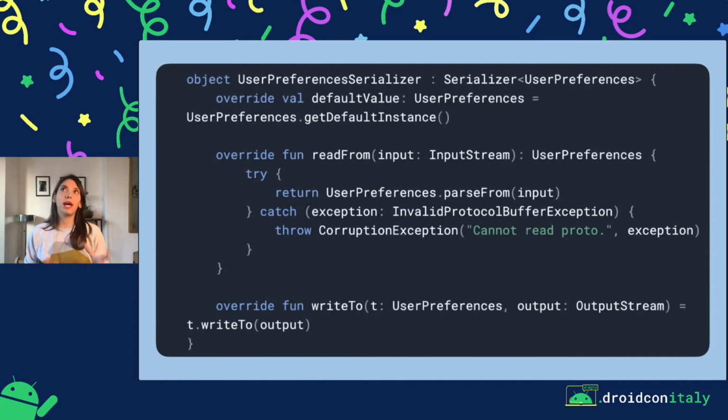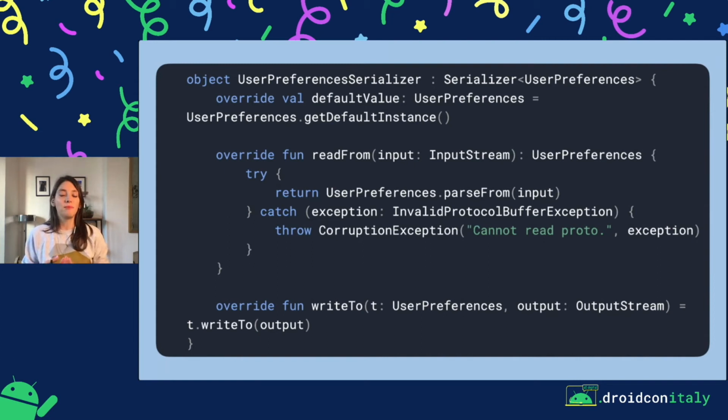Then we need to tell DataStore how to interpret, how to read these protos. And to do that, we would use a user preference serializer. So the serializer will contain the type of user preference, and then two methods, read from and write to. And you see that except the type of the preference that you have, things are pretty general.